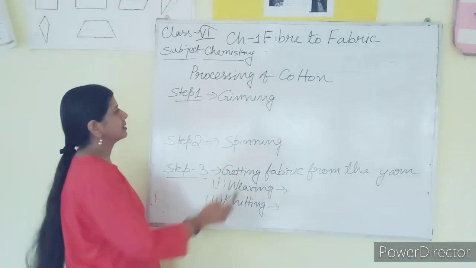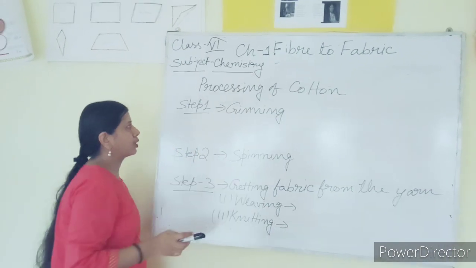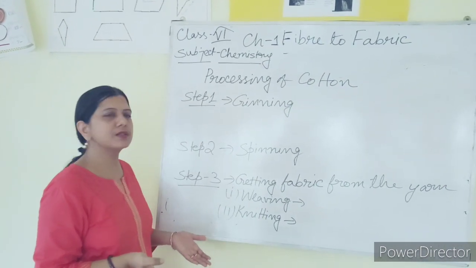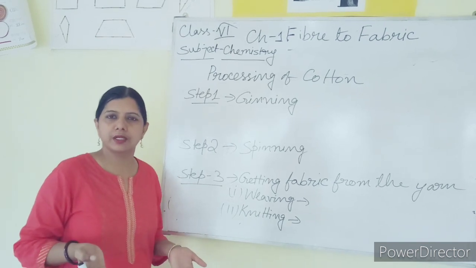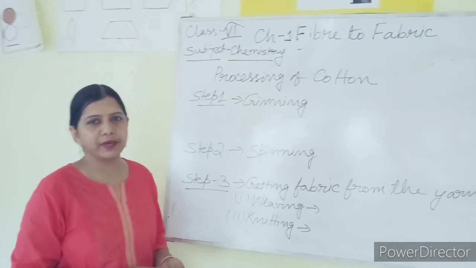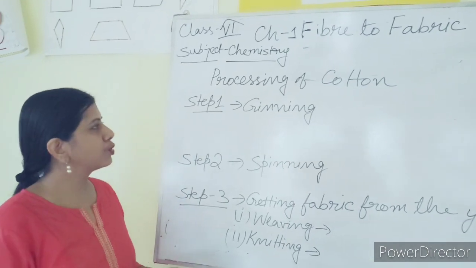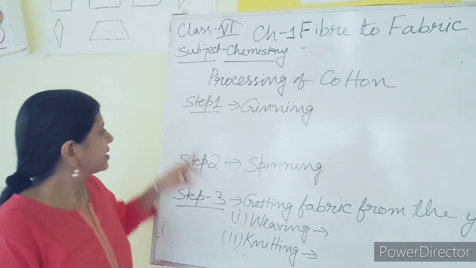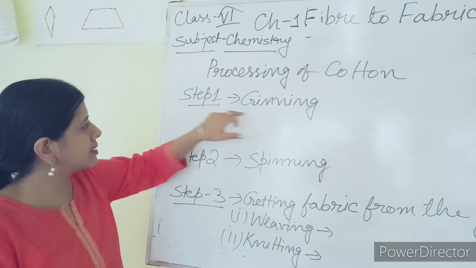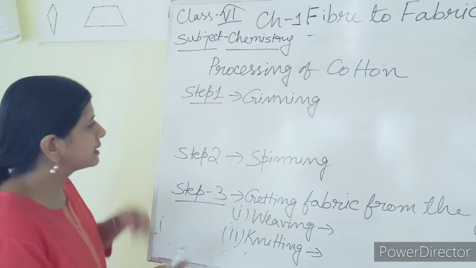How do we get cotton fabric from the cotton balls? Cotton fabric means what? The clothes that we are wearing are made up of fabric. So how to get that fabric? For that we have to go through certain steps. The first step is ginning. What is ginning?